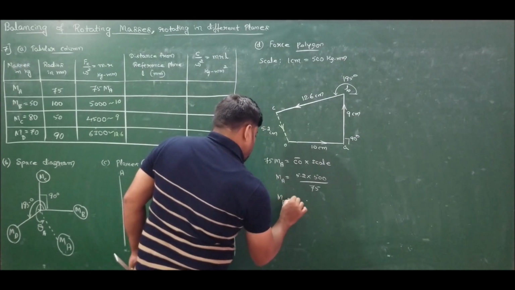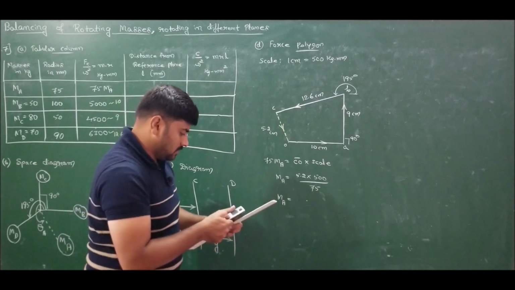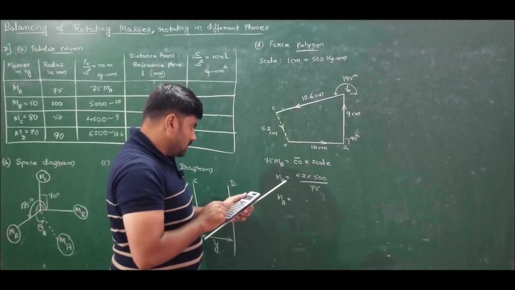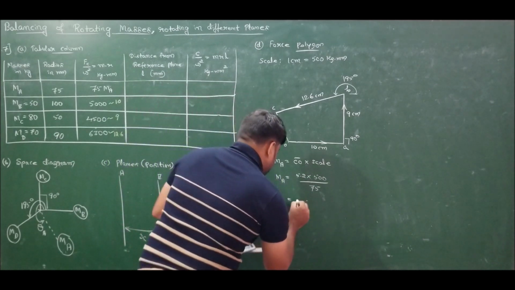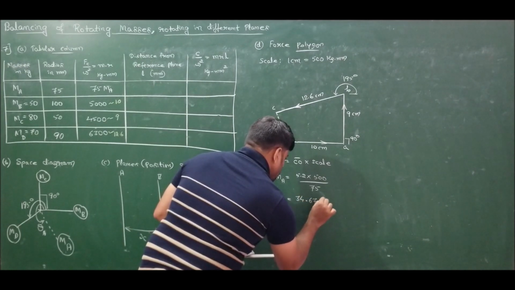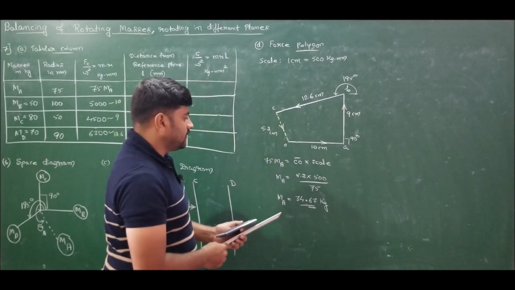So MA is turning out to be 5.2 into 500 divided by 75, which is 34.67 kg. So mass of A is 34.67 kg.